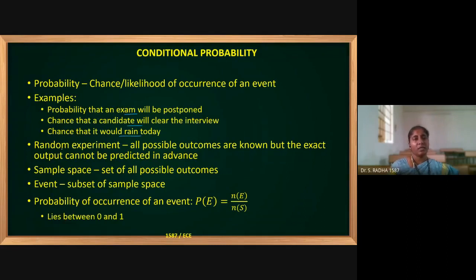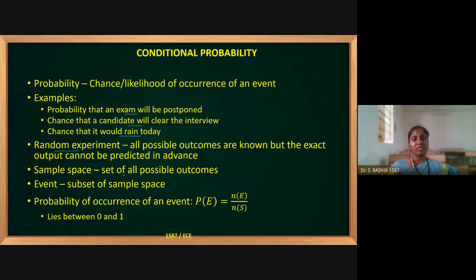of occurrence. Now coming to the random experiment, all possible outcomes are known, but the exact output cannot be predicted in advance. That is a random experiment. Random experiment means we know that there are two chances, but which one will occur, that we don't know. When we toss a coin, there may be head or tail. Only two possibilities are there, but we cannot exactly tell what will happen right now. If we toss a coin now, what will be the output? We cannot exactly tell, but we know only two chances are there.